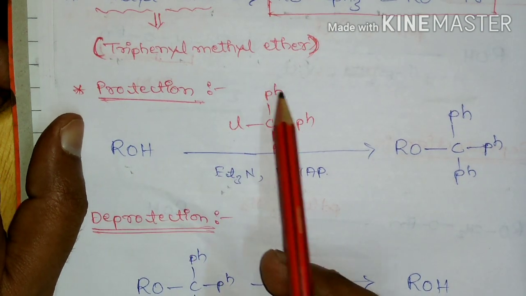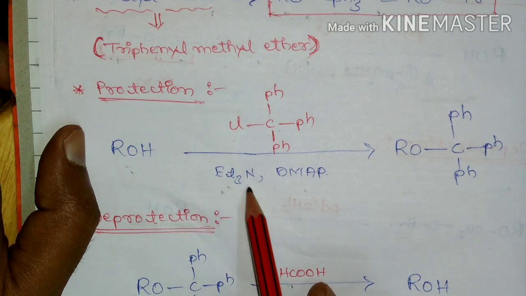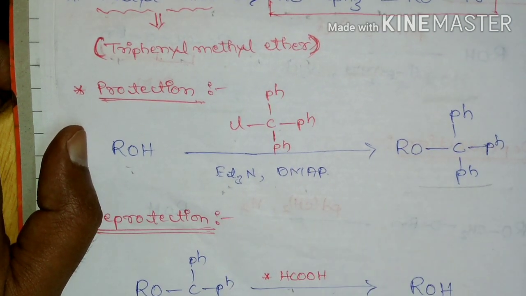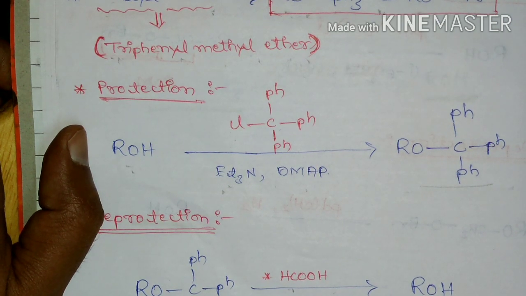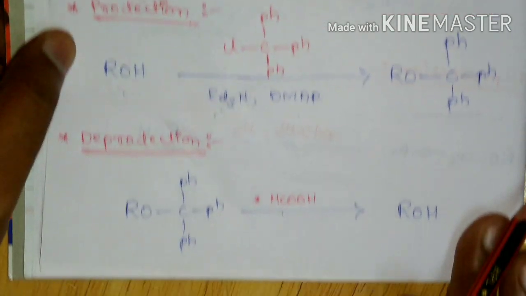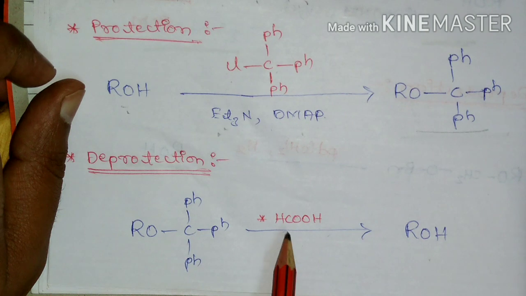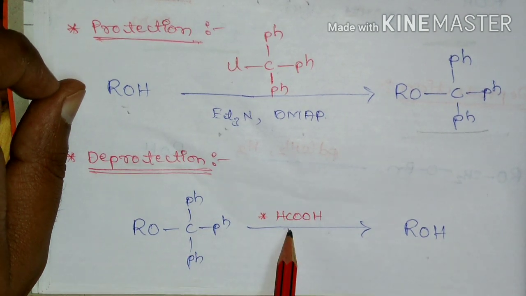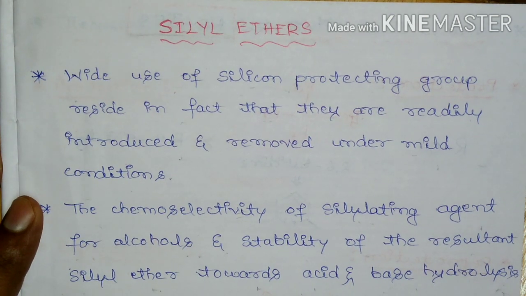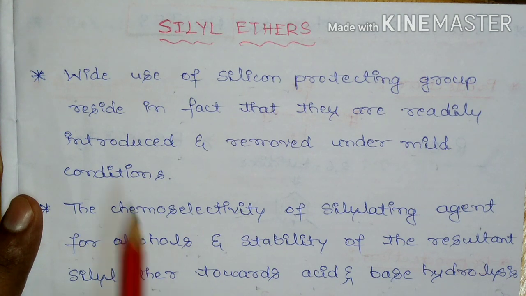Alcohol upon treatment with triphenyl methyl chloride in presence of triethylamine and DMAP leads to the formation of trityl ether or triphenyl methyl ether. The deprotection can be done by using formic acid or aqueous formic acid, which leads to the formation of free alcohol. Another important way of protecting alcohols is by silyl ethers.